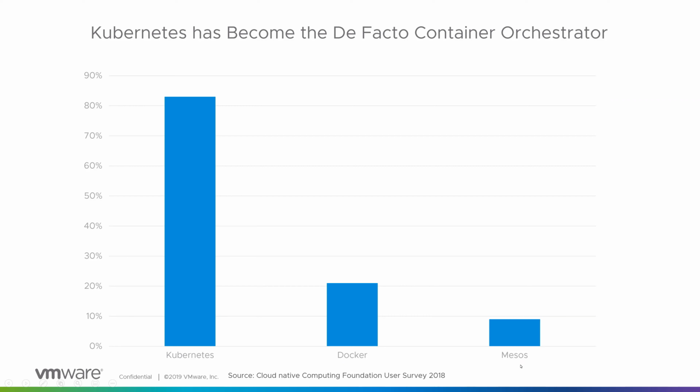But here in this chart, which is taken from the CNCF survey, Cloud Native Computing Foundation survey of 2018, this shows above 80% of customers are using Kubernetes for the orchestration of containers.